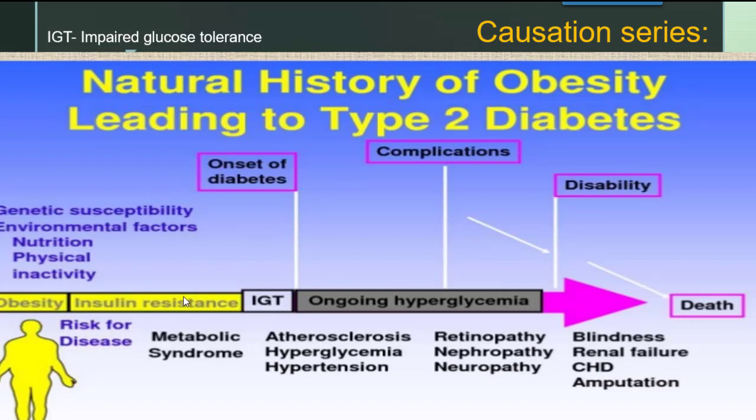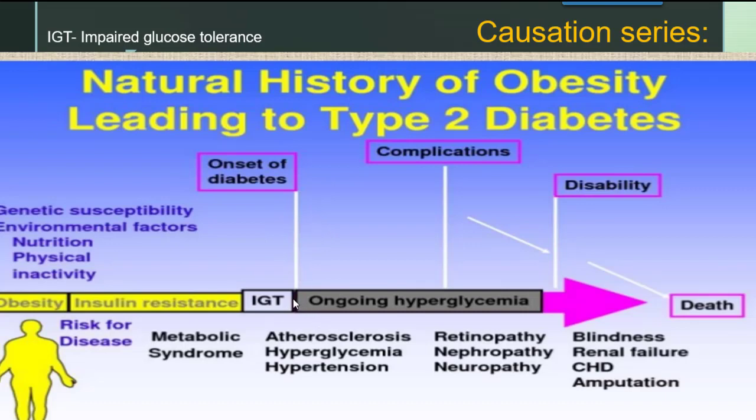So insulin resistance, ya fir when you come closer towards the onset of diabetes, glucose metabolic hindrance can take place, so metabolic syndrome. Then onset of diabetes includes, first that is IGT, impaired glucose tolerance, which starts with the diabetes.